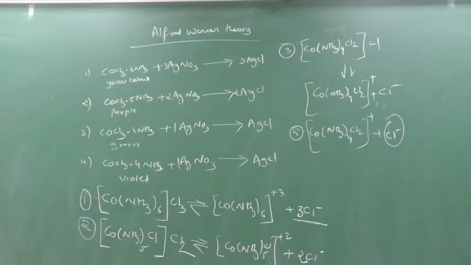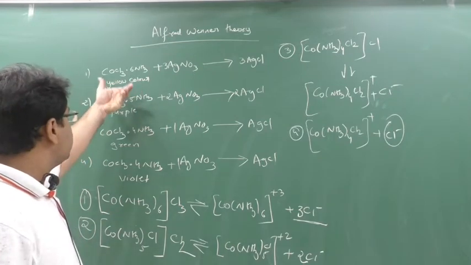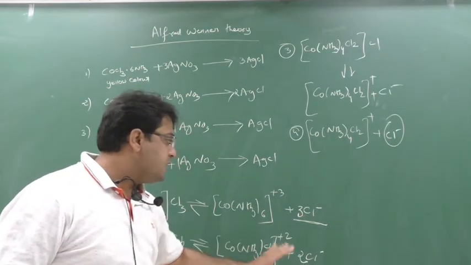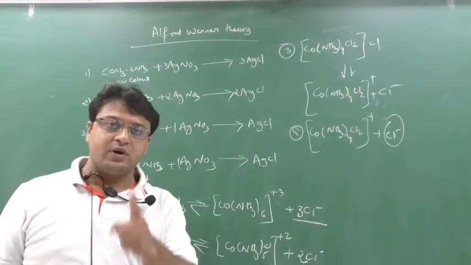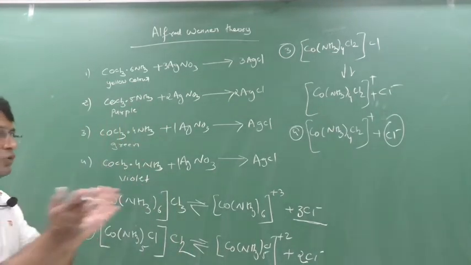So from here, Alfred Werner deduced one thing. He saw that similar compounds are there, but they are having different types of ions dissociated. So from here he has given two things, one is primary valency and another one is secondary valency. So from here he gave two postulates.